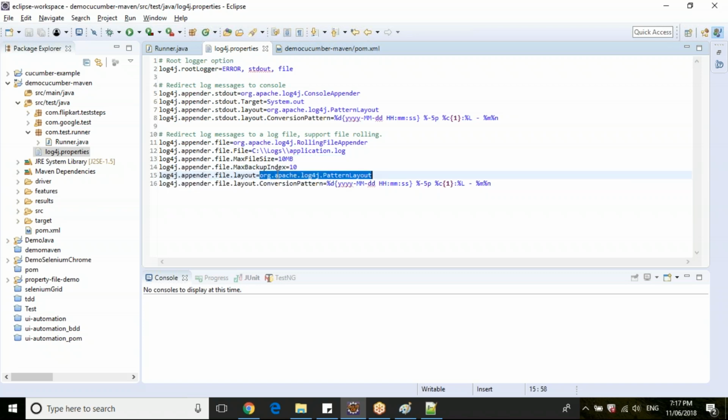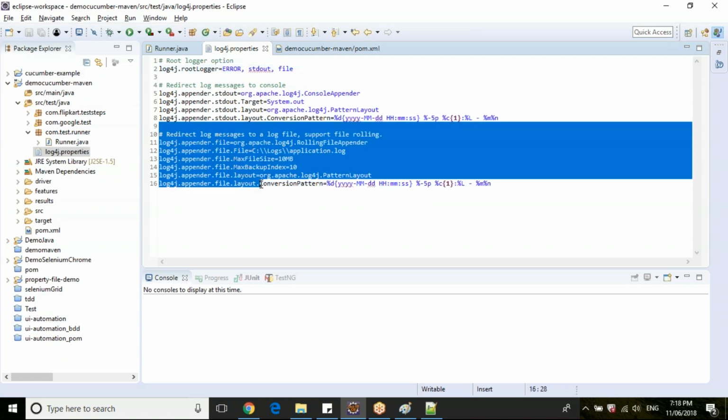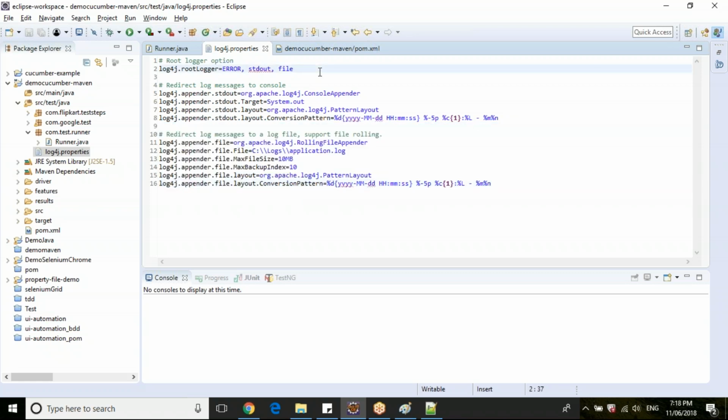Then it is like a layout. Layout is nothing but the pattern in which your log should be generated. So when you said file, these properties belong to file. Like this, you can write for database also. Your database will have log4j appender dot then database properties.